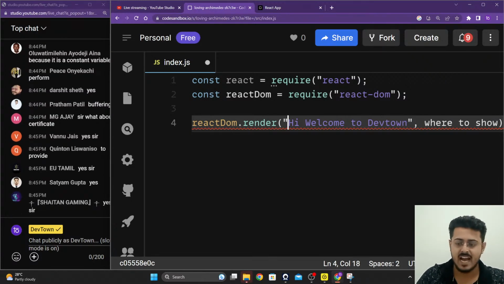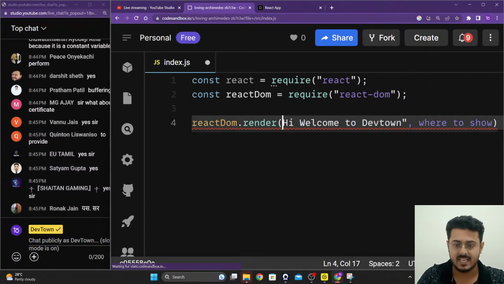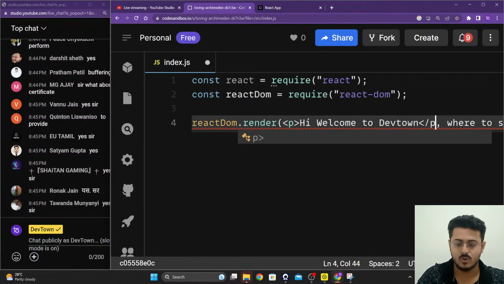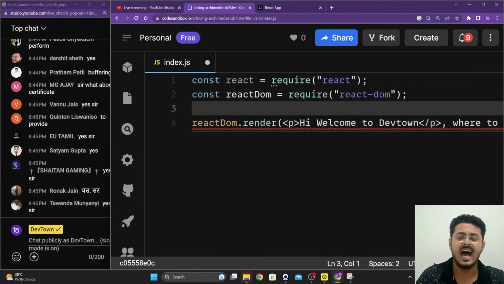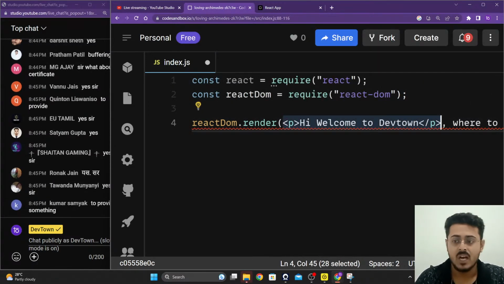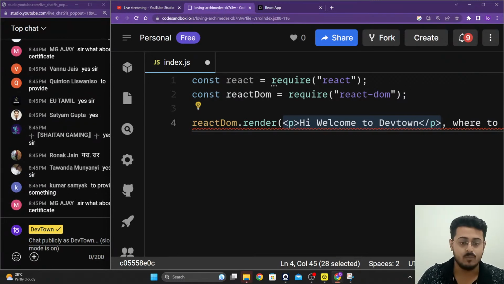Or else, instead of that, we are going to show an H1 or paragraph tag, because this is going to be a paragraph. So we are going to show a paragraph tag right over there that says, hi, welcome to DevTown. Now this is HTML, guys. This is what I want to show on my screen. Now where do I want to show it?